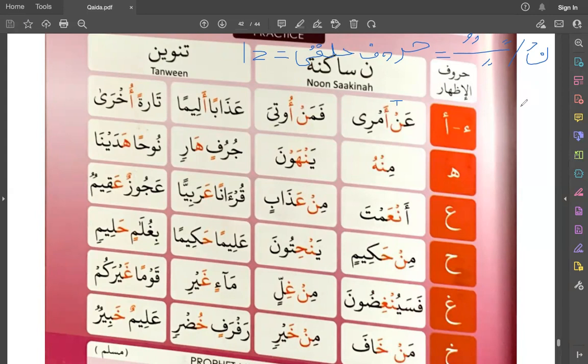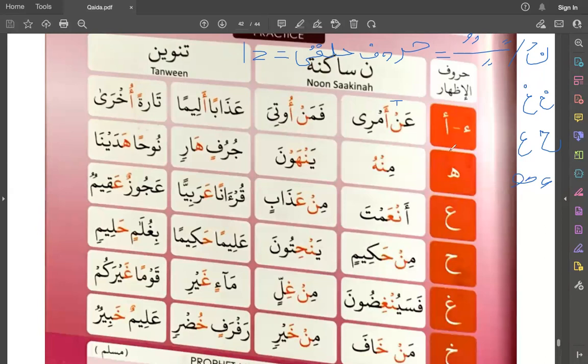And by the way, which are huruf halqi? These are kha, ghain, ha, ha, ain, and hamza. These are the 6 letters which are called throat letters or huruf halqi.